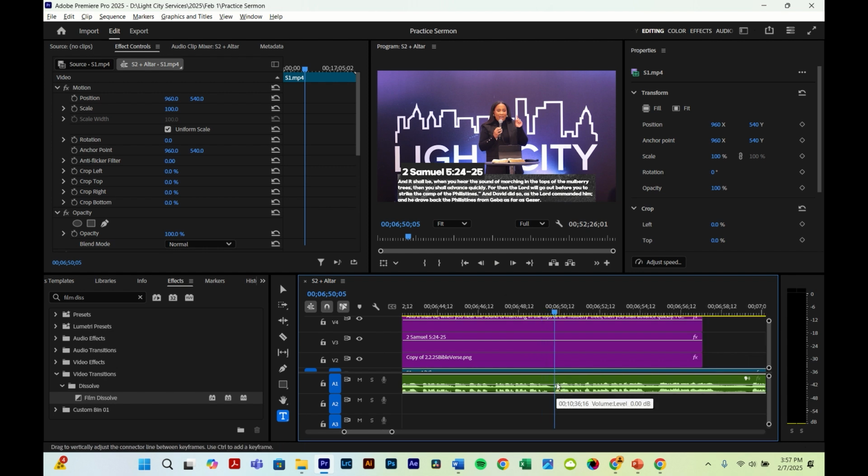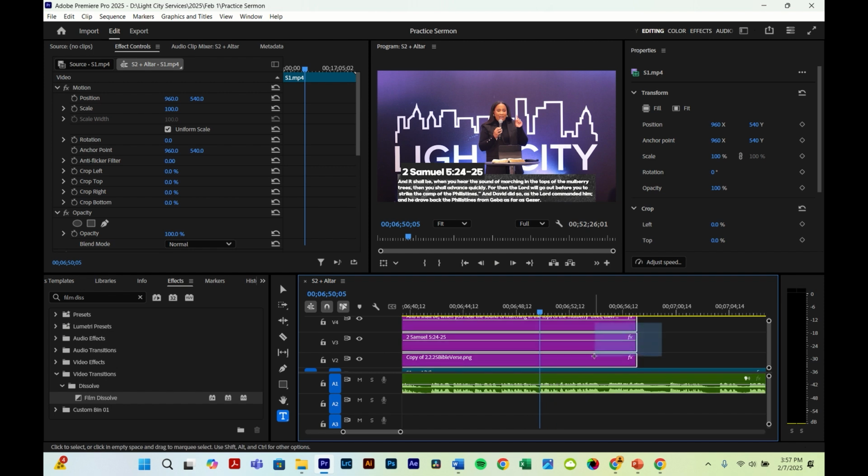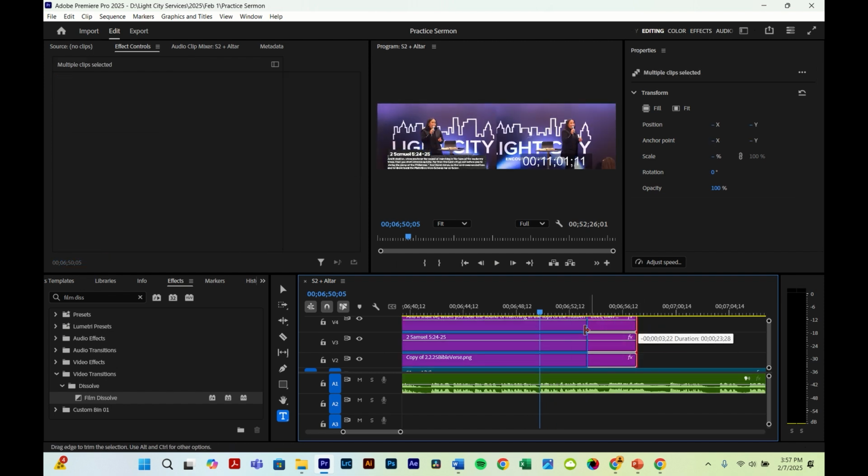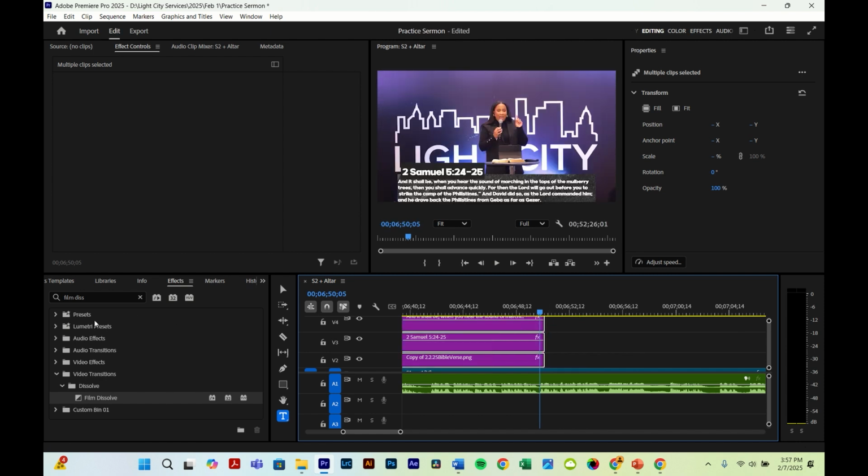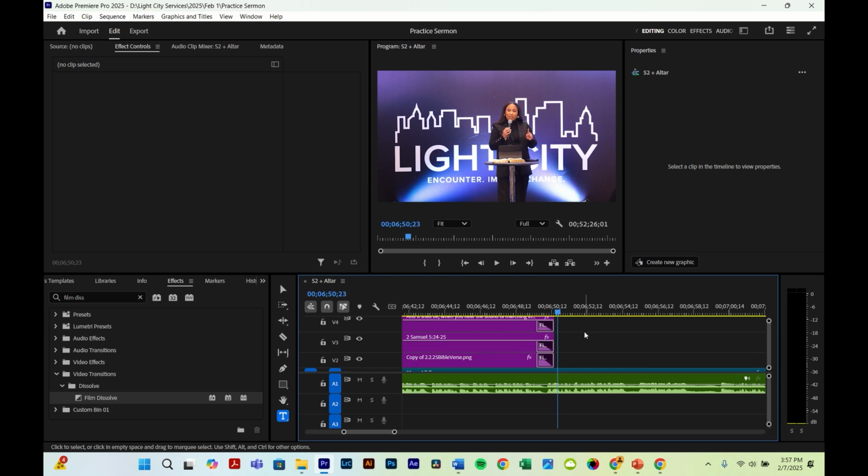So if we zoom out, if we select all of these and then use this to drag it in, this is where we want it to fade out, around here somewhere. Okay, and now we're just going to add a film dissolve to all of these layers. And this one you don't have to adjust, just let it fade out slowly. Okay, and then once you do that, just go ahead and play it back to make sure it looks nice.